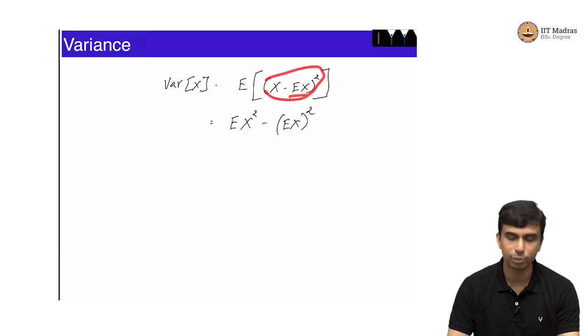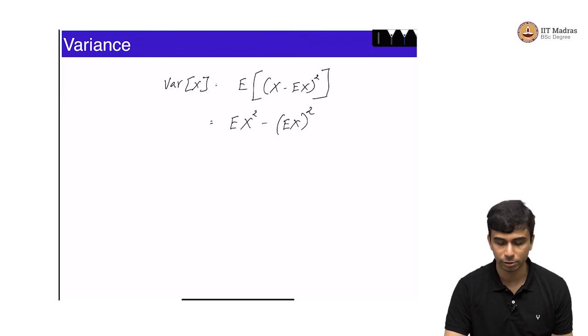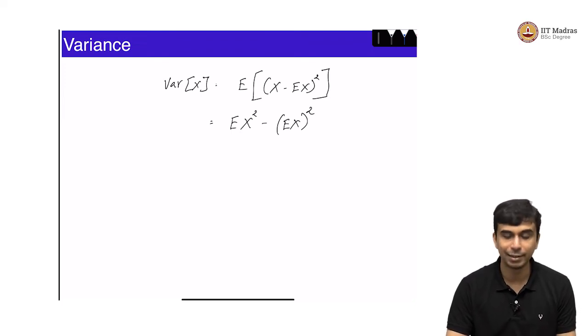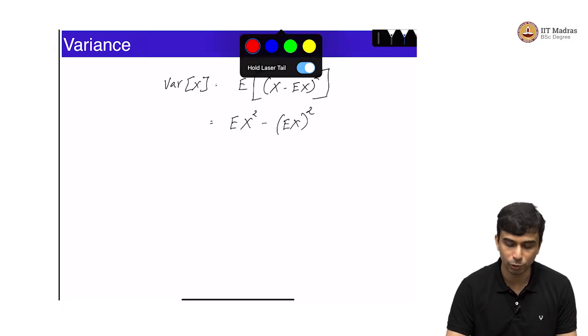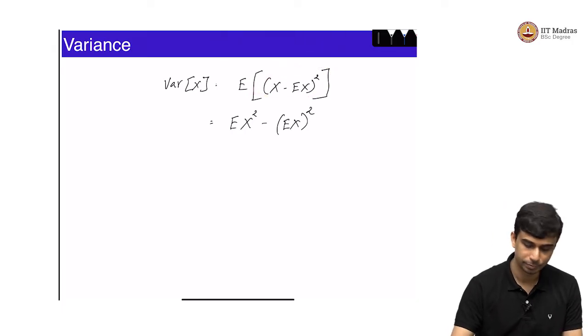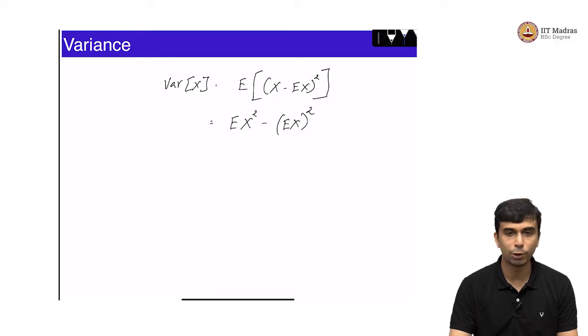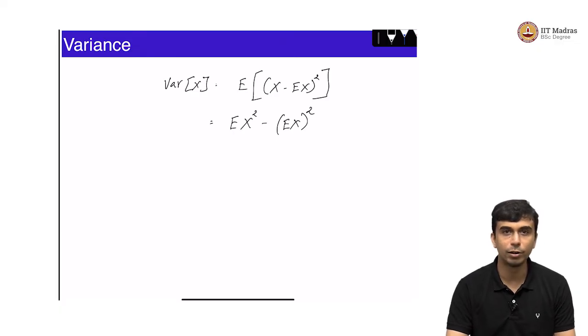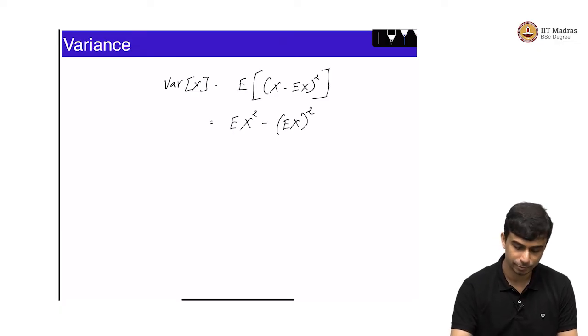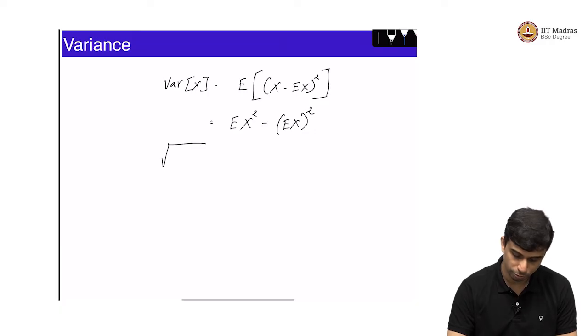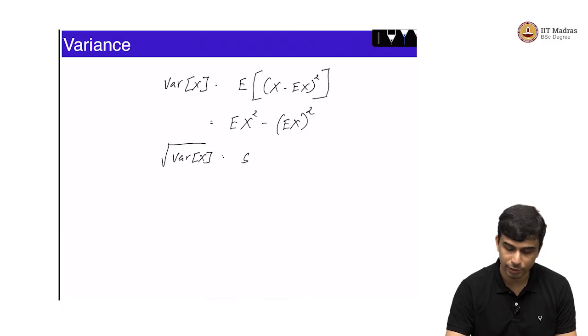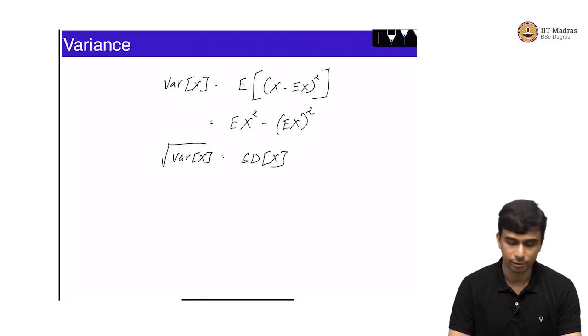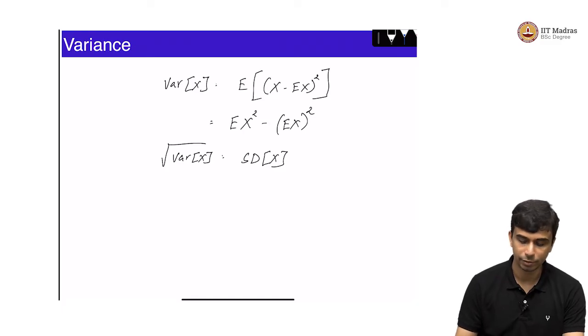There is a square here to ensure that there are no negative numbers. You could argue that you can use absolute value as well, but the standard definition of variance is to use a squared deviation. The square root of the variance of a random variable is often called the standard deviation. Square root of variance of x is the standard deviation. This is the definition.